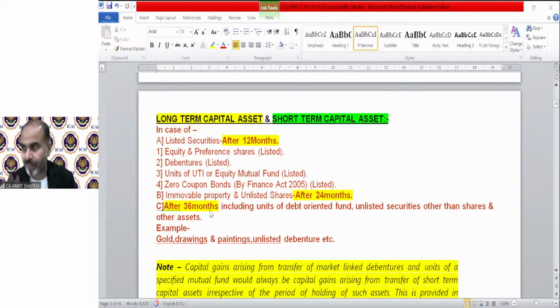Next is, if any museum acquires any artifact and keeps it for public display and charges money for it from the public, does it come under the head PGBP or capital gains? Depends upon the constitution of that museum, whether it's private, public, or under which act it has been constituted. So if it is a private museum, like I have made a private museum and I'm charging money, that might be a business income. It should be a business income.